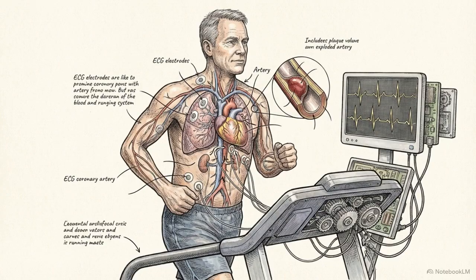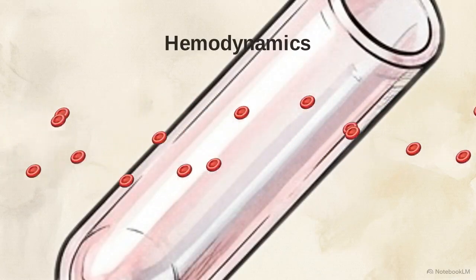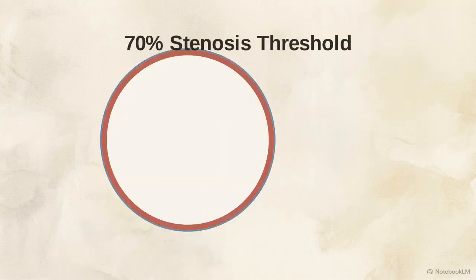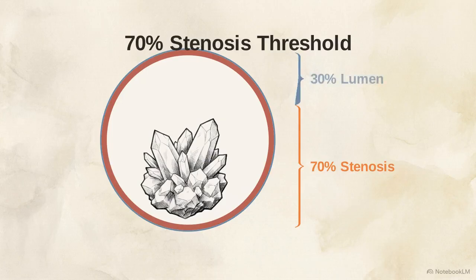The standard reactive model of cardiology relies on exercise stress testing and invasive angiography to detect hemodynamically significant blockages. Hemodynamics refers to the dynamics of blood flow within the circulatory system. In this standard model, the clinical threshold for intervention is defined as a luminal narrowing of 70% or greater.